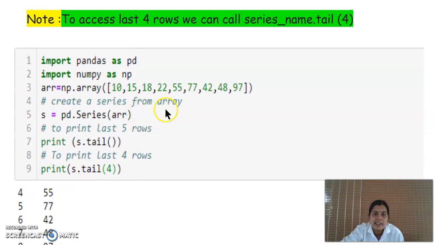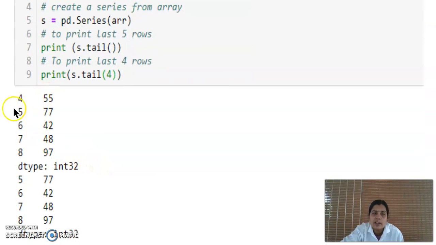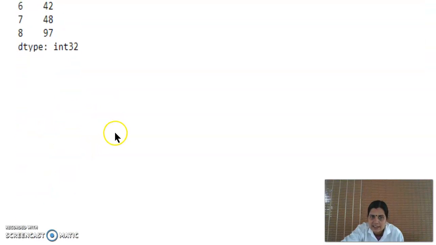So in this program, pd.Series of array, s.tail gives the last 5 rows: 97, 48, 42, 77, 55. That will be the output. So the last 5 elements are printed, and if you use tail of 4, the last 4 elements are printed.